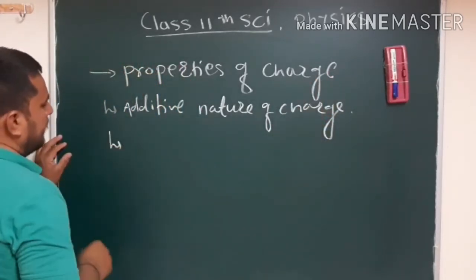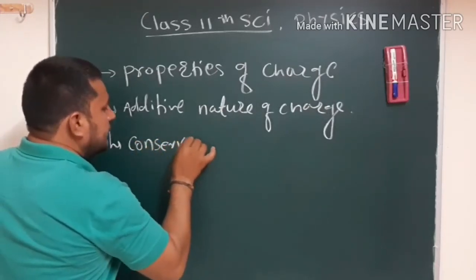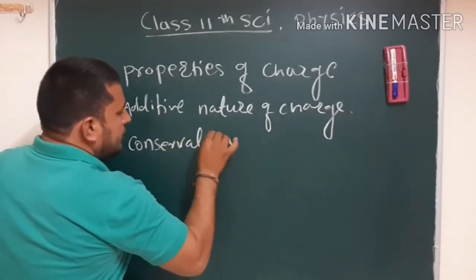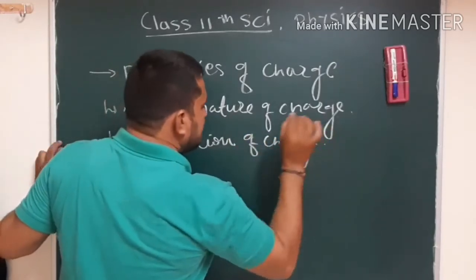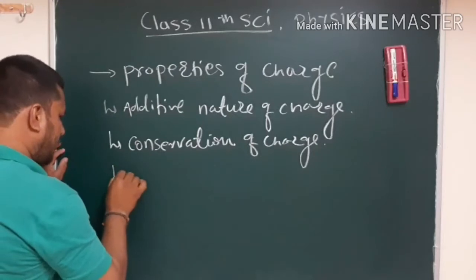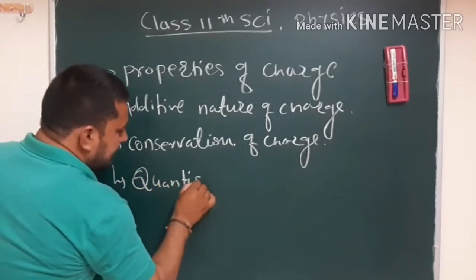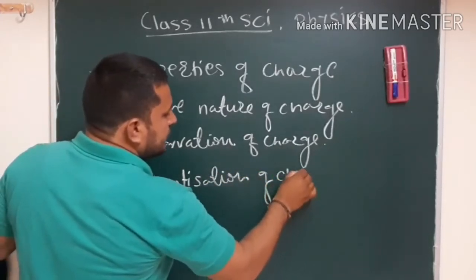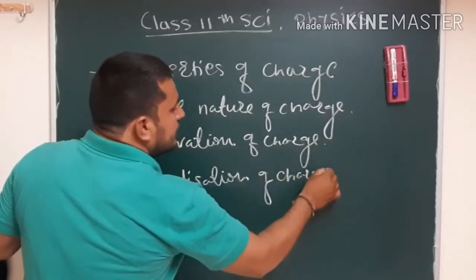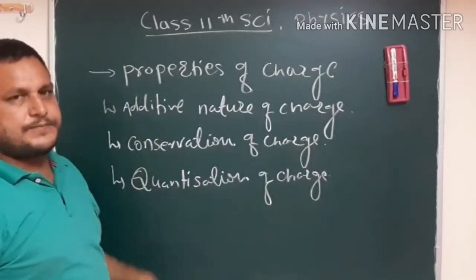Second is conservation of charge. And the third one is quantization of charge. These are the three basic properties of charge.